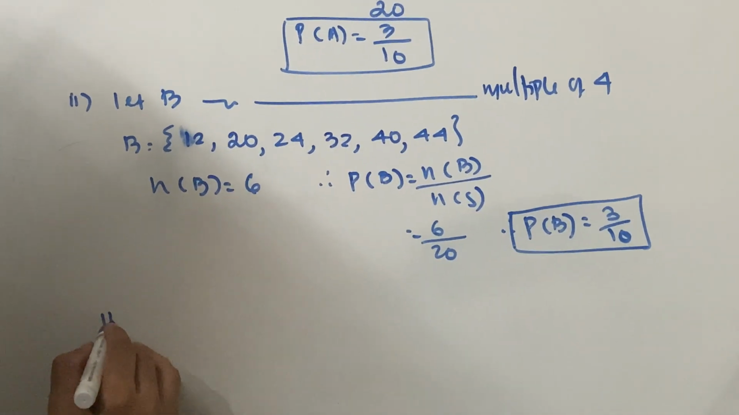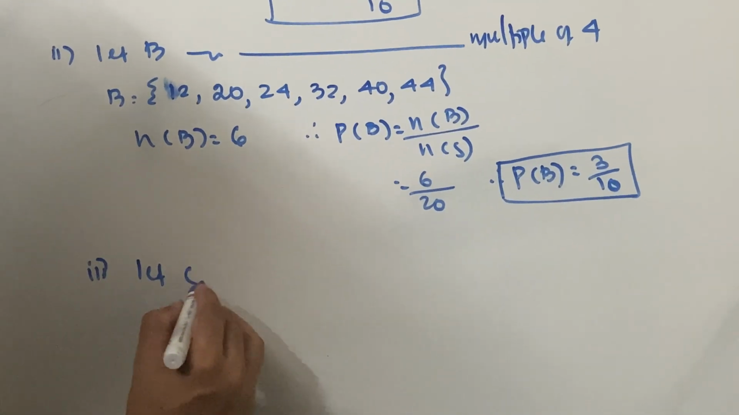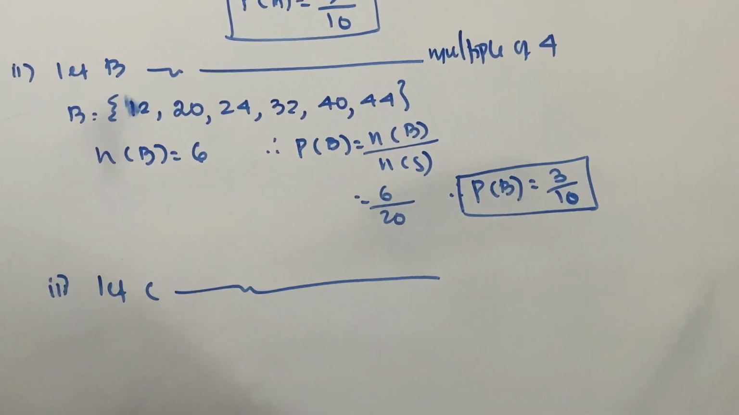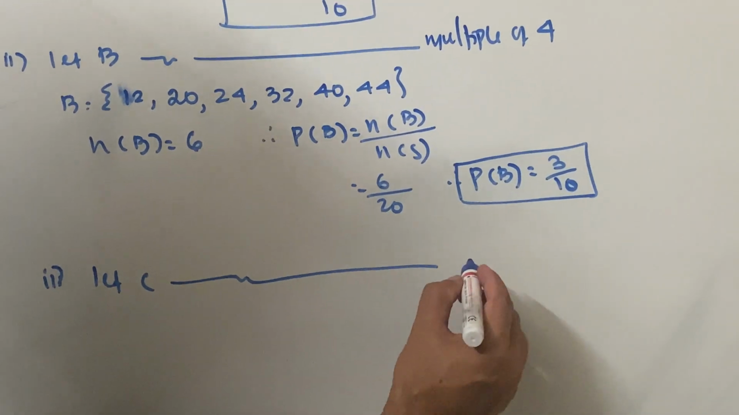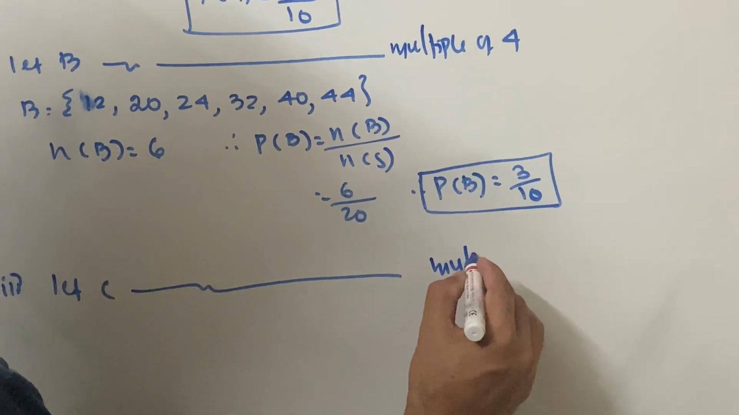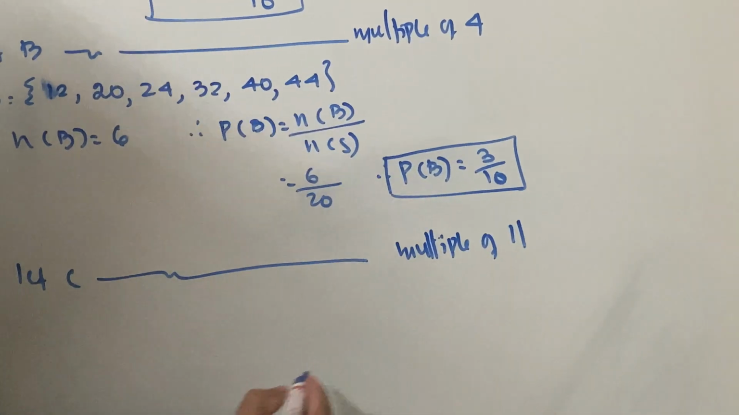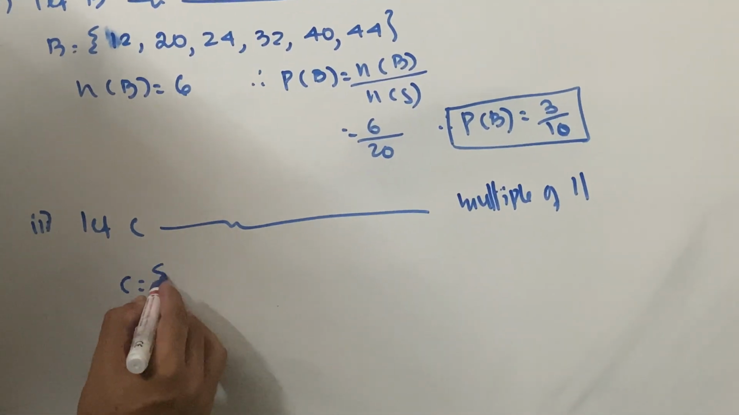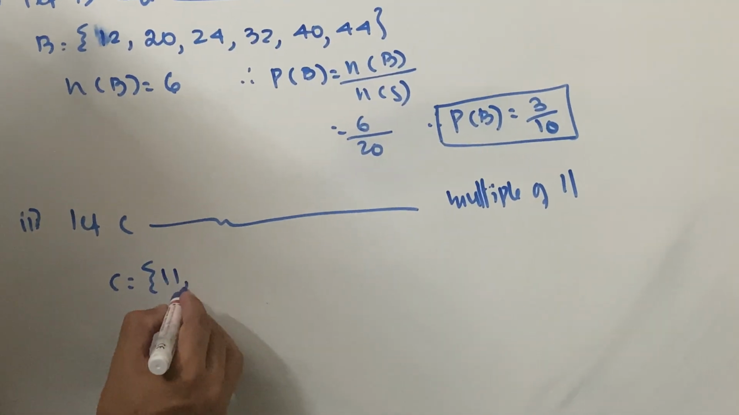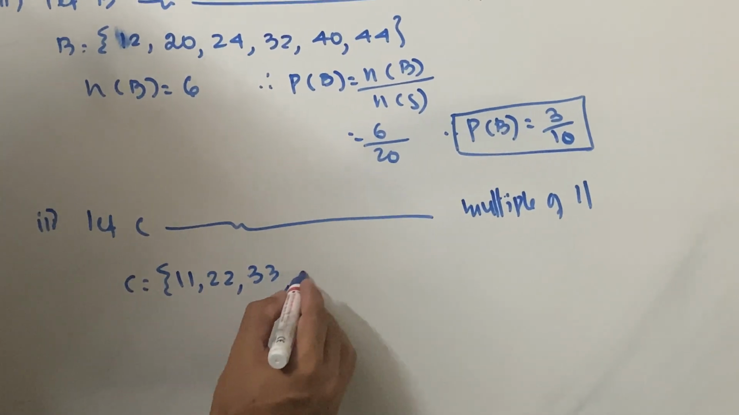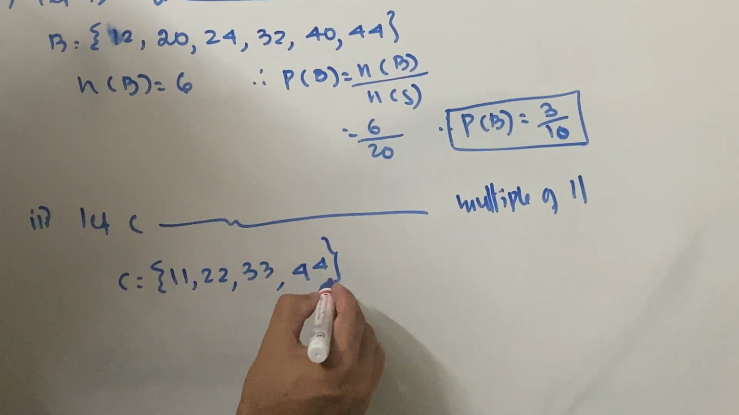Now look at the last one. Let C be the event. What is asked? Let C be the event that the number drawn is a multiple of 11. So go with the multiples of 11. The table of 11: 11 is on the board, 11 twos are 22, 3 elevens are 33, 44. Only these four numbers are there with you.